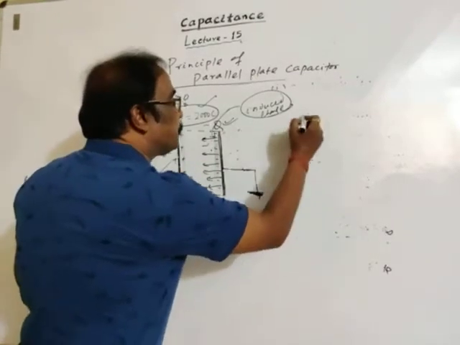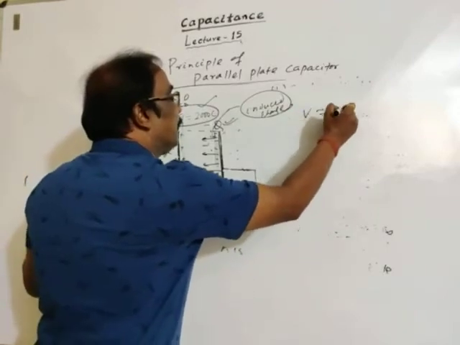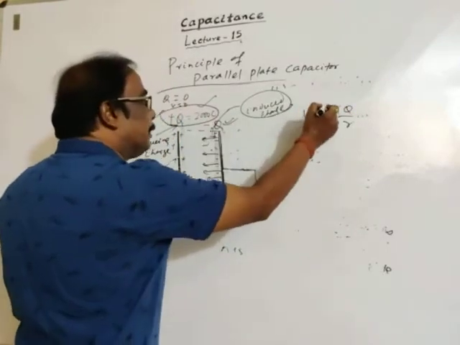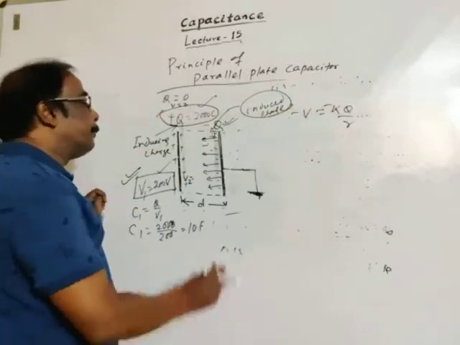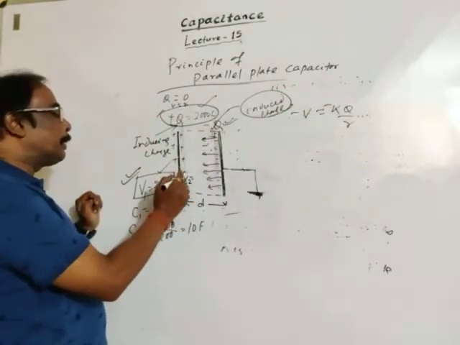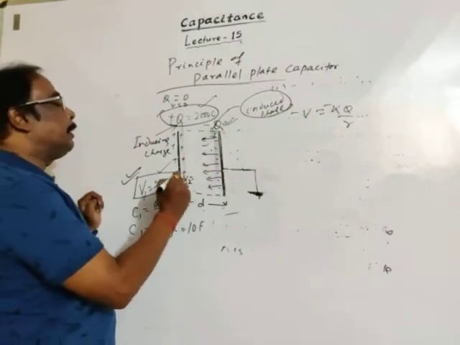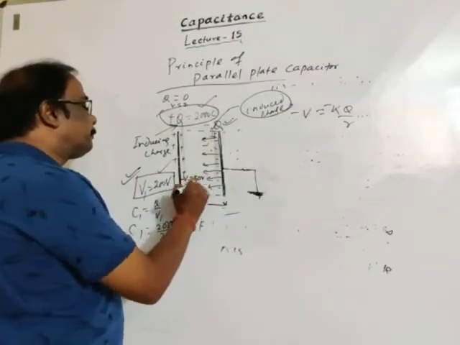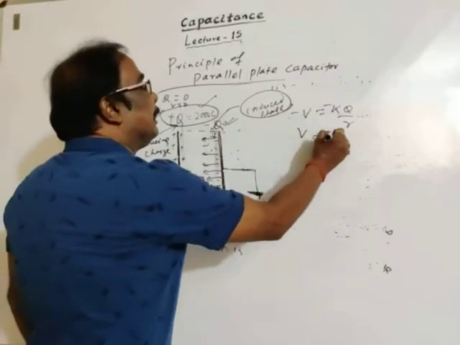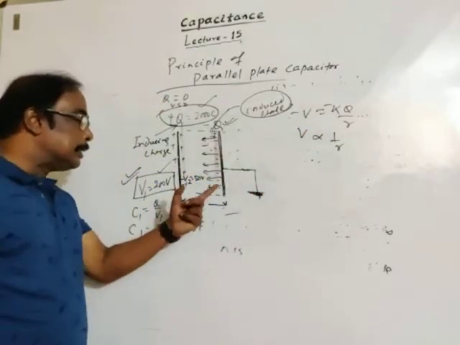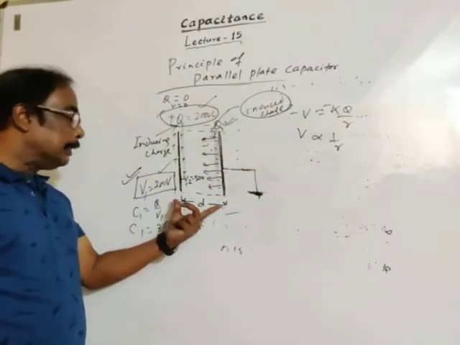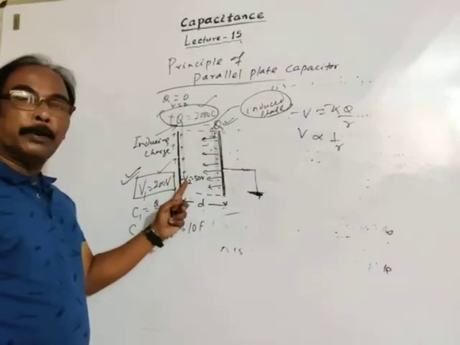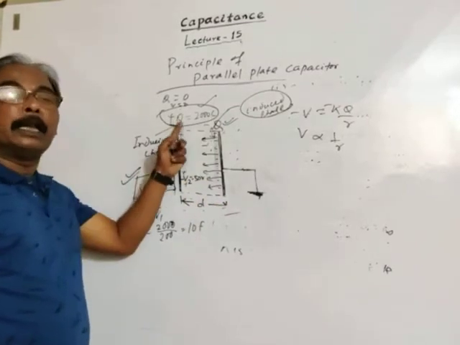As we have discussed, potential is equal to KQ by R. This is negative, so potential is negative, minus V2. Let the potential now be 50 volt, because potential is inversely proportional to distance. So the distance is D, and due to this distance, potential will be less than the potential on the surface.